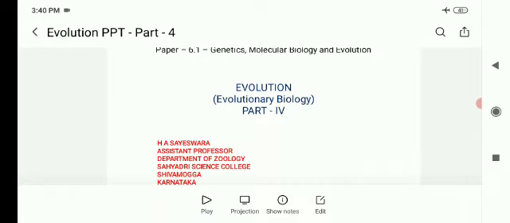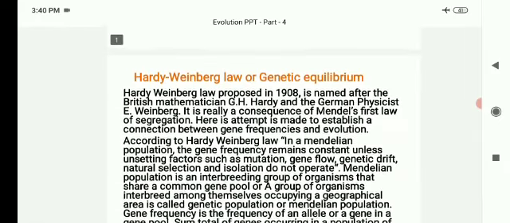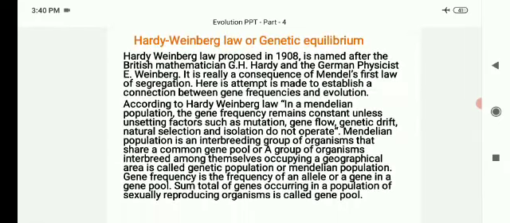Today I am going to explain Hardy-Weinberg law or genetic equilibrium. Hardy-Weinberg law, proposed in 1908, is named after the British mathematician G.H. Hardy and the German physicist E. Weinberg.